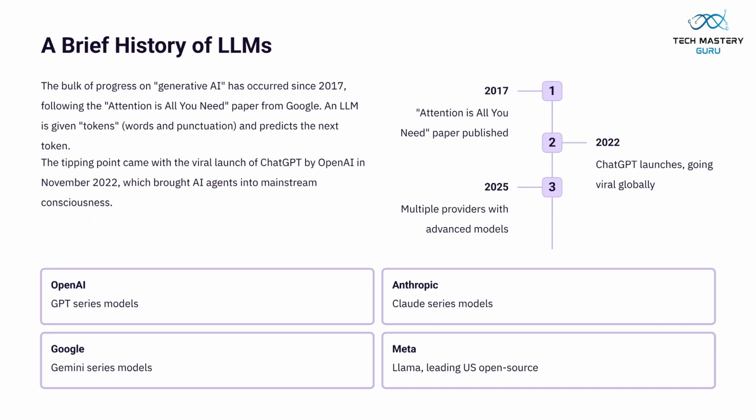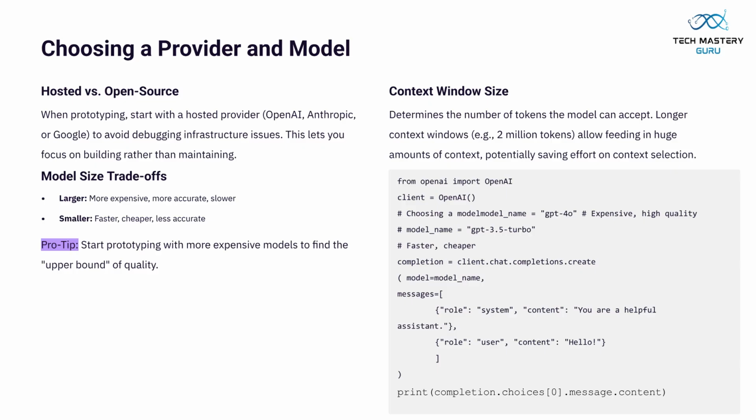The generative AI landscape has rapidly evolved since 2017's Attention Is All You Need paper. ChatGPT's 2022 launch brought AI agents mainstream, with major providers like OpenAI, Anthropic, Google, and Meta now offering advanced models. When choosing a provider and model, hosted solutions are best for prototyping. Consider model size trade-offs for cost, speed, and accuracy. Longer context windows allow for more extensive context input, simplifying selection.